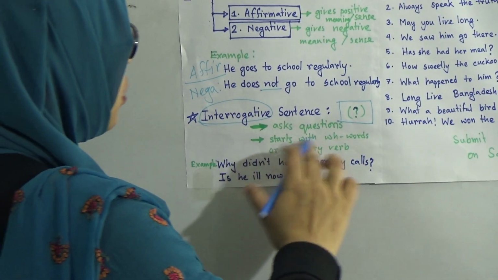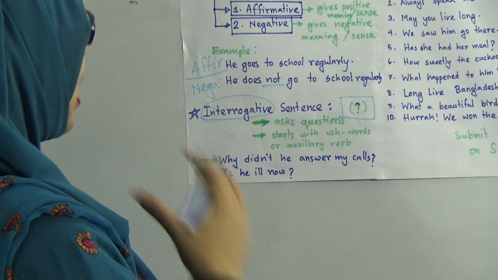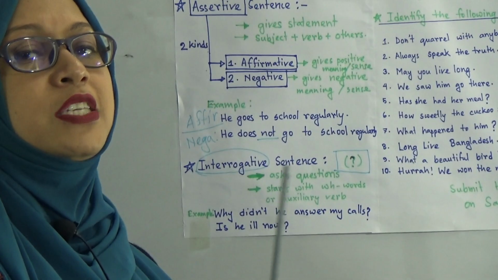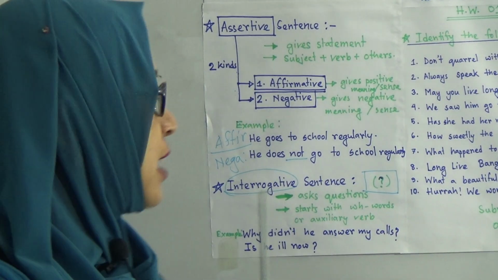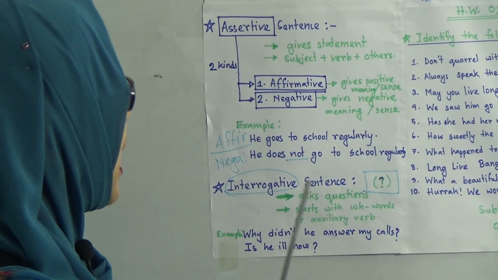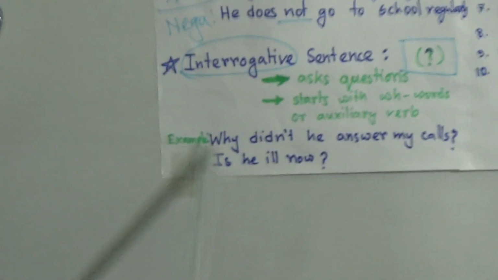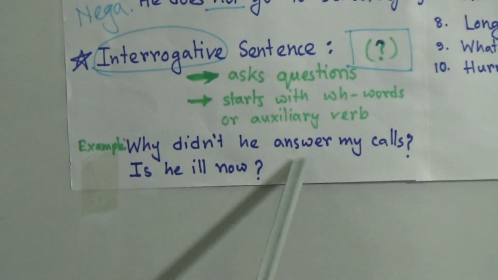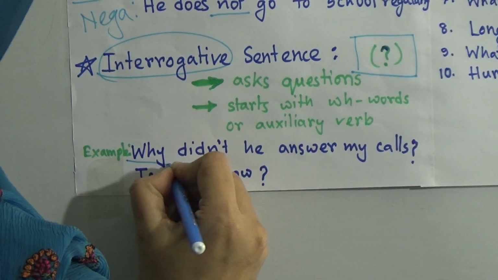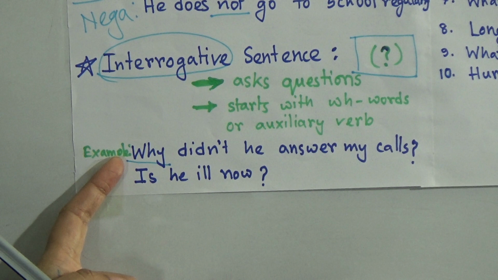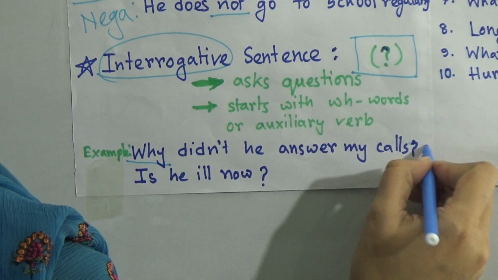An interrogative sentence starts with WH words or an auxiliary verb. It starts with WH words, which are what, why, how, which, this type of words, or auxiliary verbs. Now see the first example. Why didn't he answer my calls? So it starts with why. That means it starts with a WH word and it ends with a question mark here.